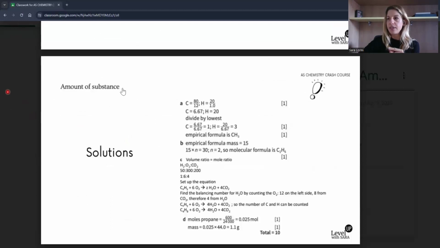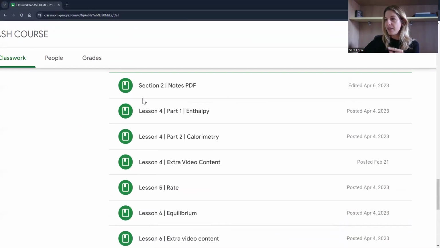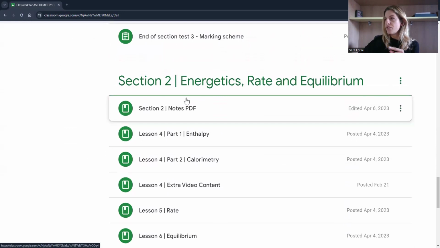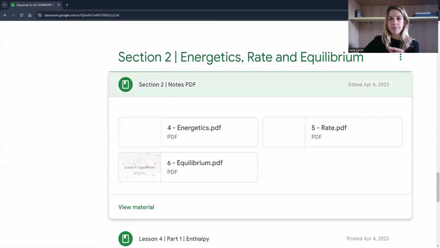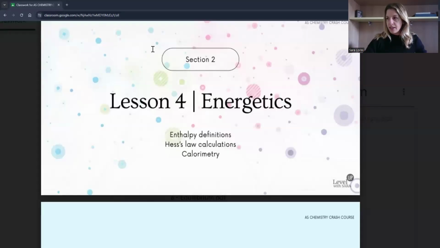I'm now going to go into the second section, which is the energetics, rate and equilibrium. So the topic of energetics: entropy, Hess's law, calorimetry. Very, very important for A level because it's the foundation of thermodynamics, and the more complicated cycles that you study are really the same concept as Hess's law, just with more equations.